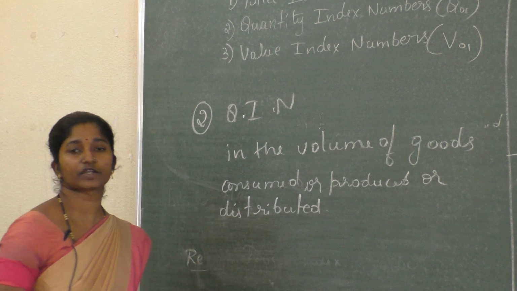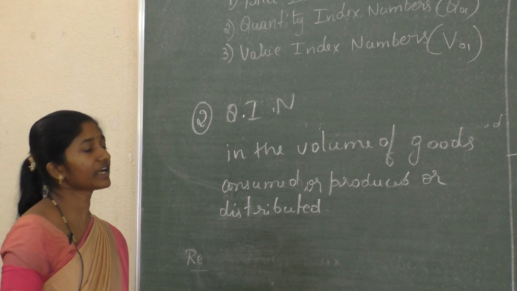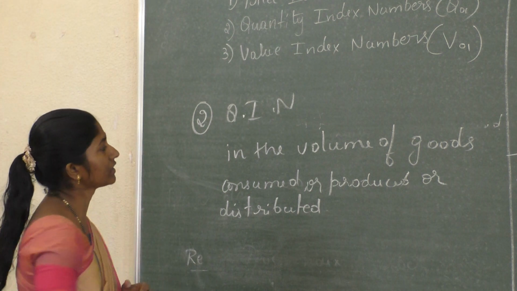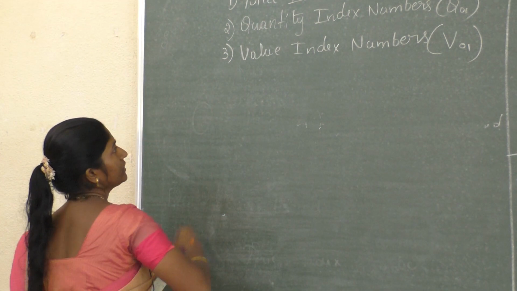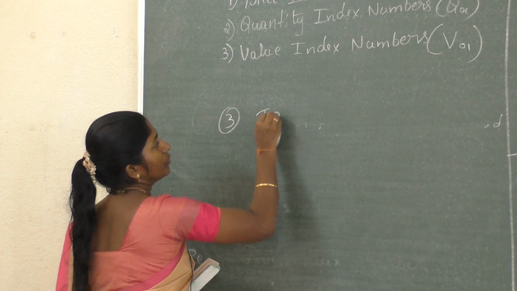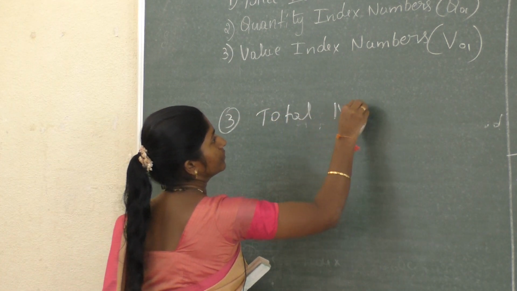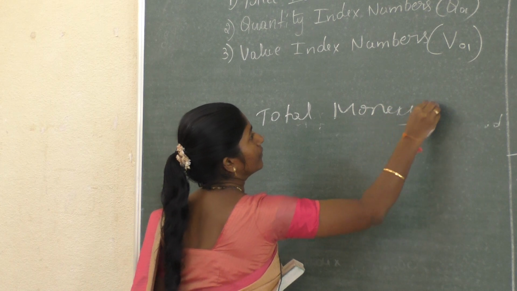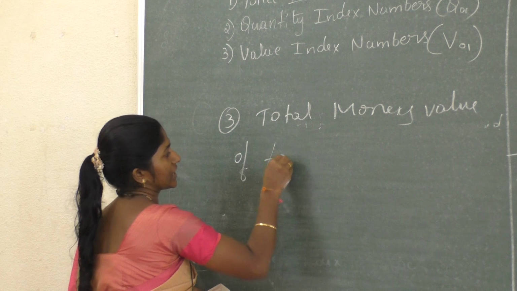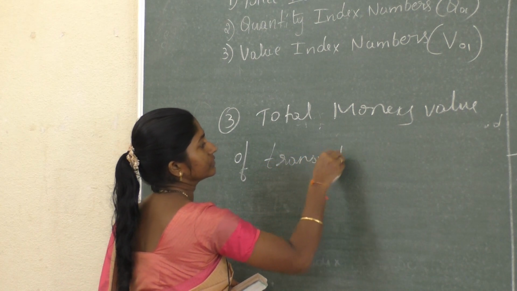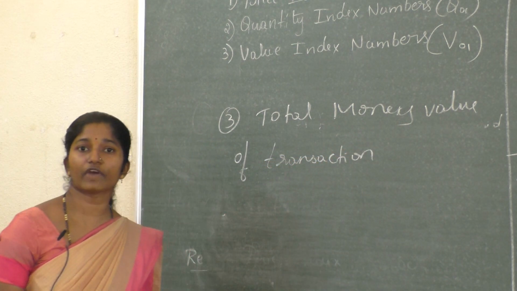Next, the value index number. The value index number is used to study the relative changes in the total money value of a transaction.